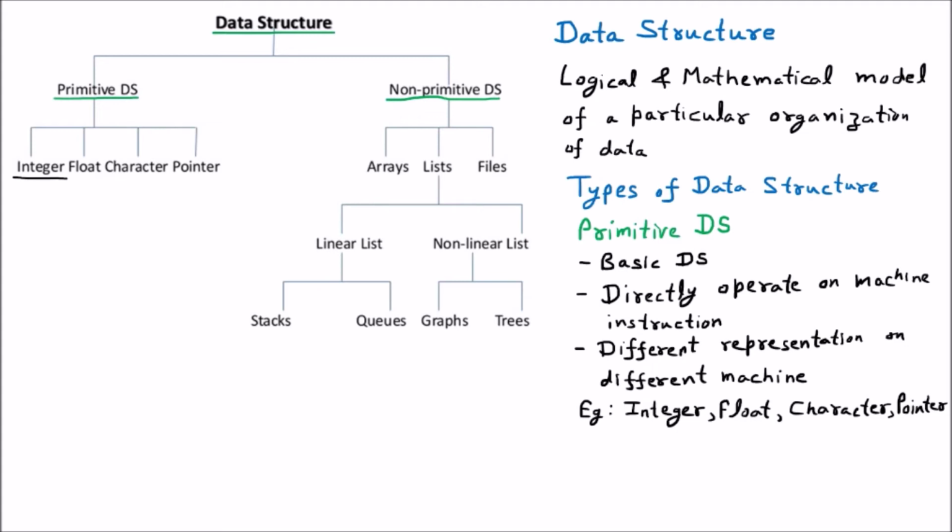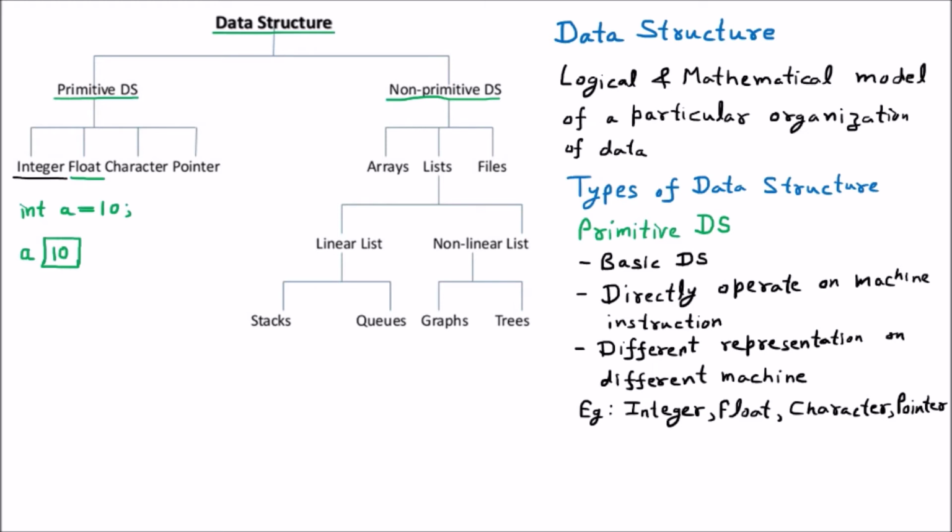Let us suppose that if we are going to declare an integer in the memory, we usually say int a is equal to 10. The meaning is that in the memory there is a block which is reserved, and the name of that block is a, and it can store the value which is 10. Similarly, we are having the float. Float contain the floating type of values.